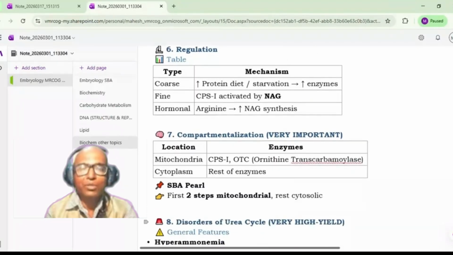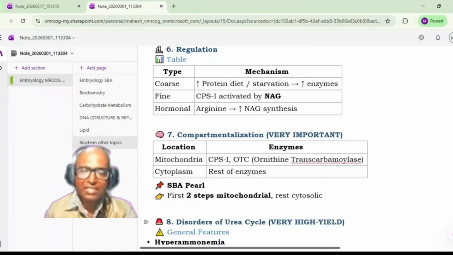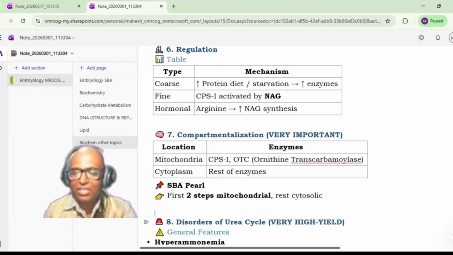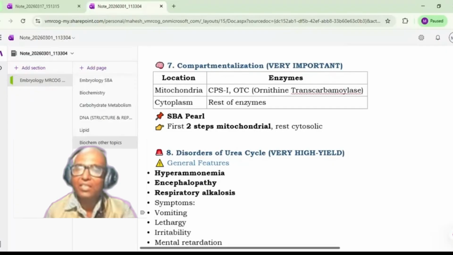Okay, now coming to compartmentalization, we have discussed that the urea cycle takes place at two places: mitochondria as well as cytosol. In the mitochondria are the first two enzymes, CPS1 and OTC, and the steps controlled by these enzymes happen in the mitochondria, while the rest of the enzymes are present in the cytoplasm. So after CPS1 and OTC, the rest of the cycle takes place in the cytoplasm. Remember, the first two steps happen in the mitochondria, while the rest happen in the cytosol.